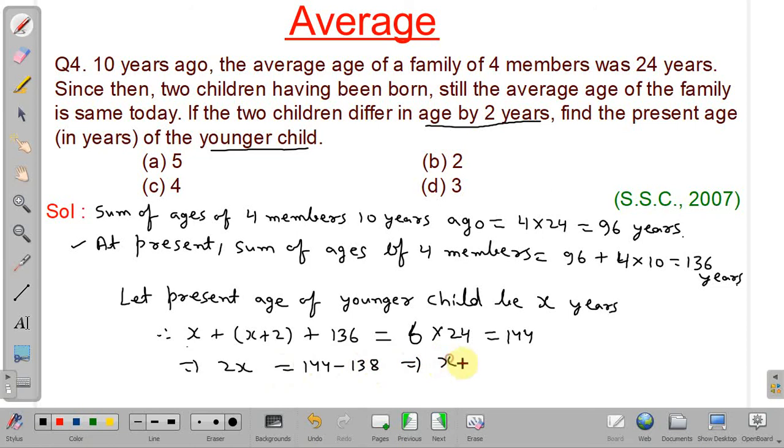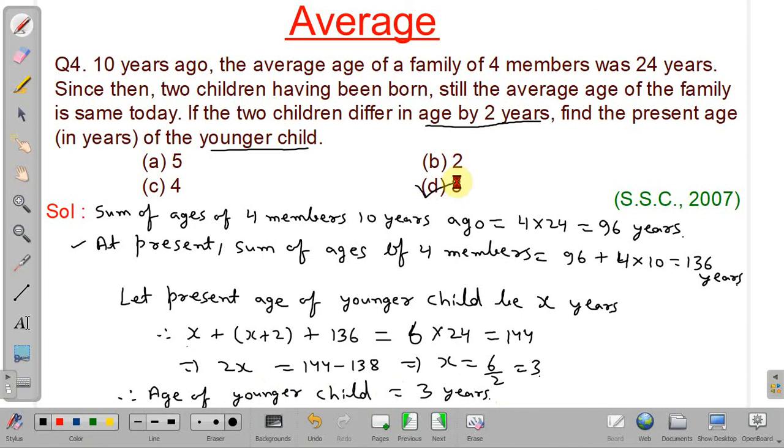From this we will get x equal to 6 by 2 equal to 3. Therefore, the age of the younger child is equal to x years, that is 3 years. So our answer will be option number D.